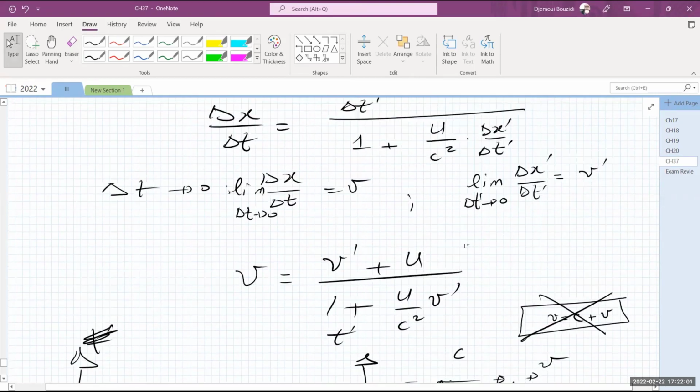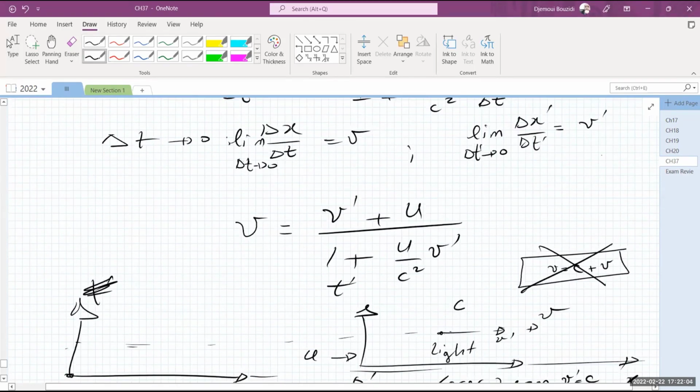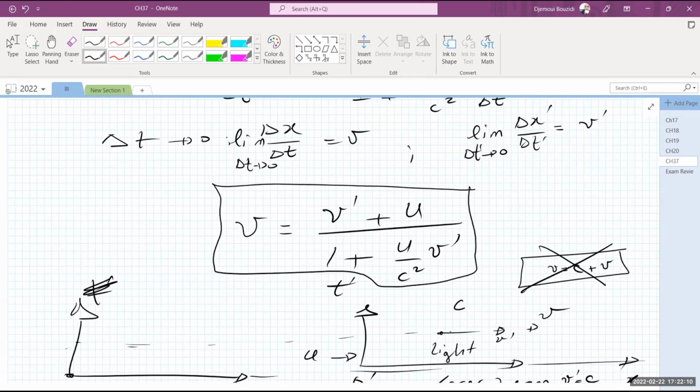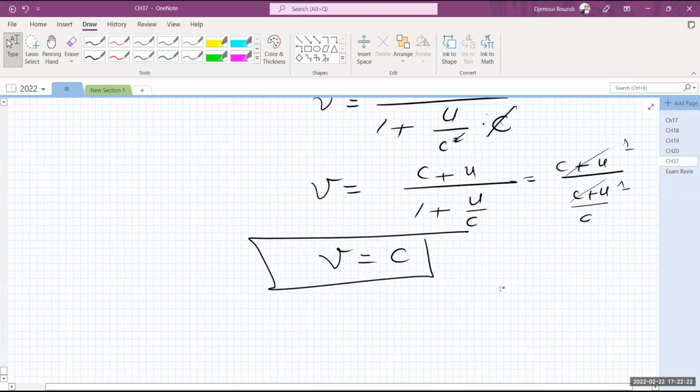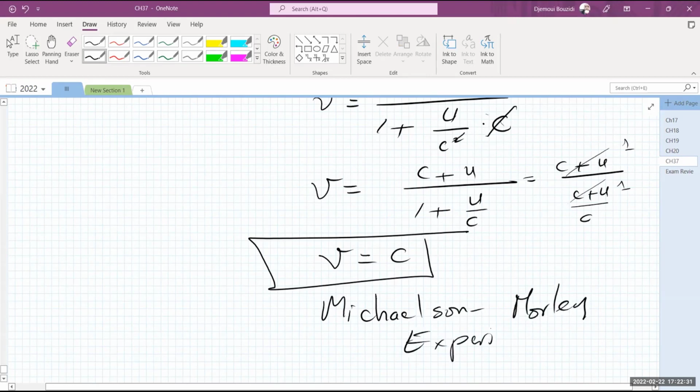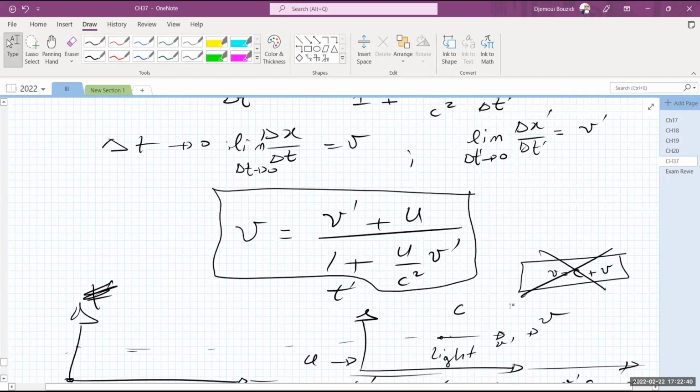When we apply this formula that we derived from the Lorentz transformations for the velocity, which, by the way, is important for your homework assignments and exams, and substitute V prime with C, we will find that V is simply equal to C. No matter what you do, you're always going to find C. And that's exactly what Michelson and Morley have found: that no matter where they turn their device and shine the laser beam one way or the other, they will always find C. So you can never find a velocity more than C for the laser beam that they were shining. Does this make sense to you guys?